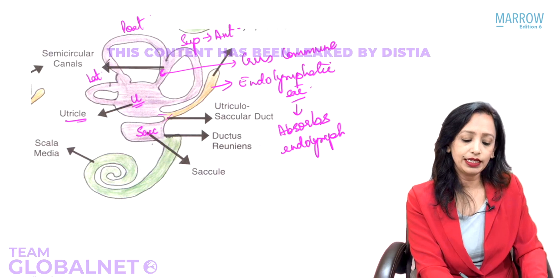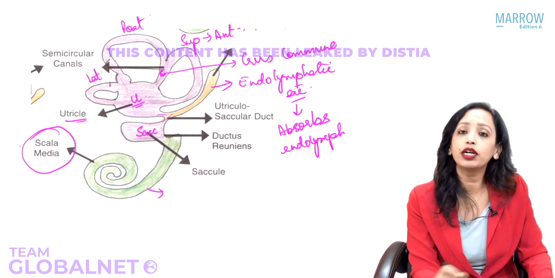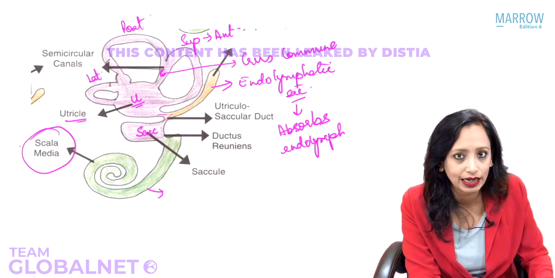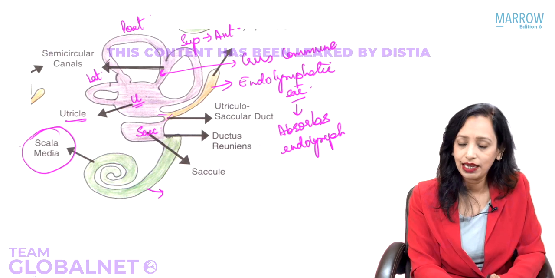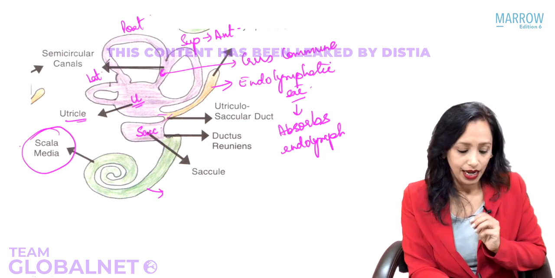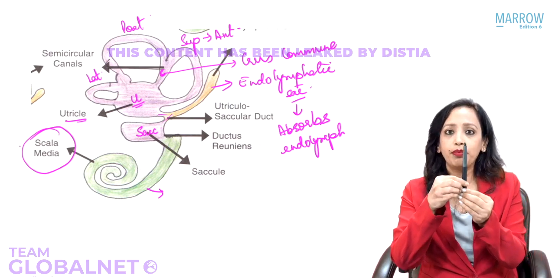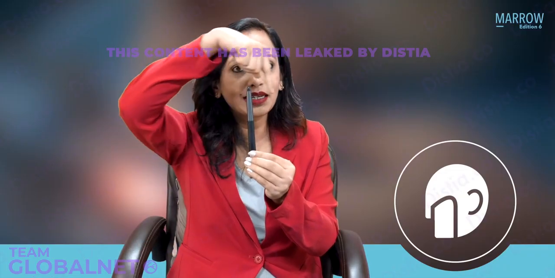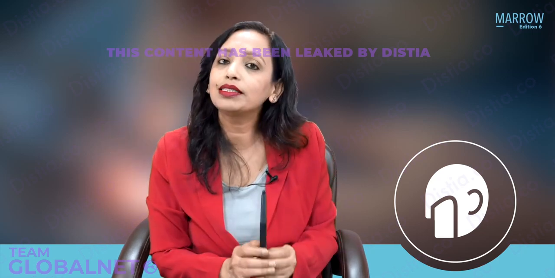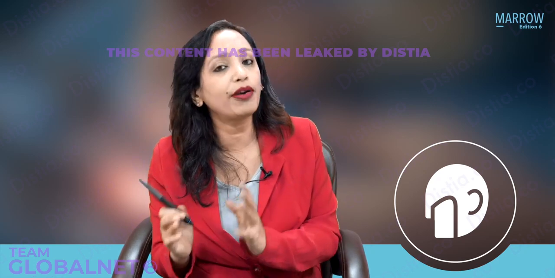Now, after the saccule, the next structure is what is known as the scala media. This is known as scala media, or it is also known as membranous cochlea. And as we are seeing here, the scala media is not a straight tube. It is coiled. Yes. So it takes turns around the bony pyramid. Suppose this is a pyramid, it takes turns around the bony pyramid. How many turns does it take? Yes, very good. It takes 2.5 to 3/4 turns.